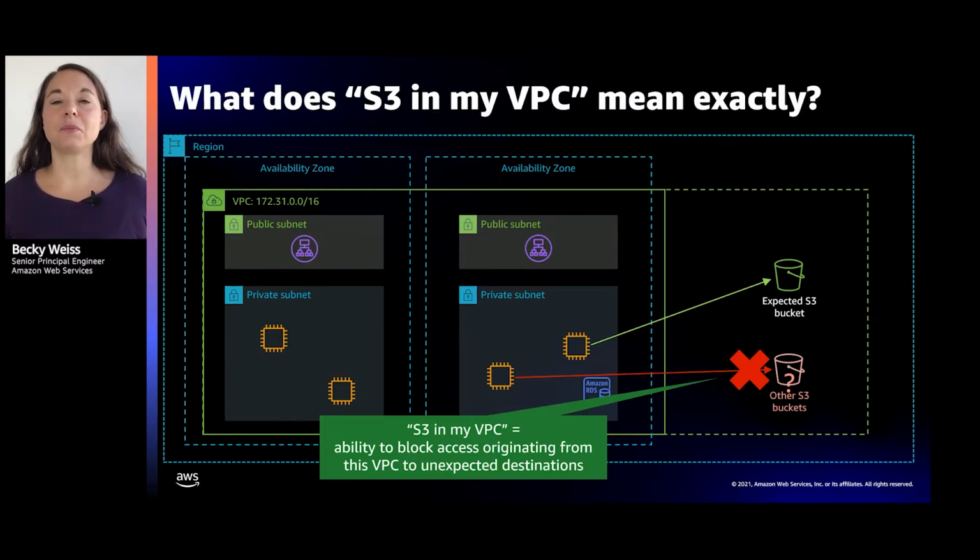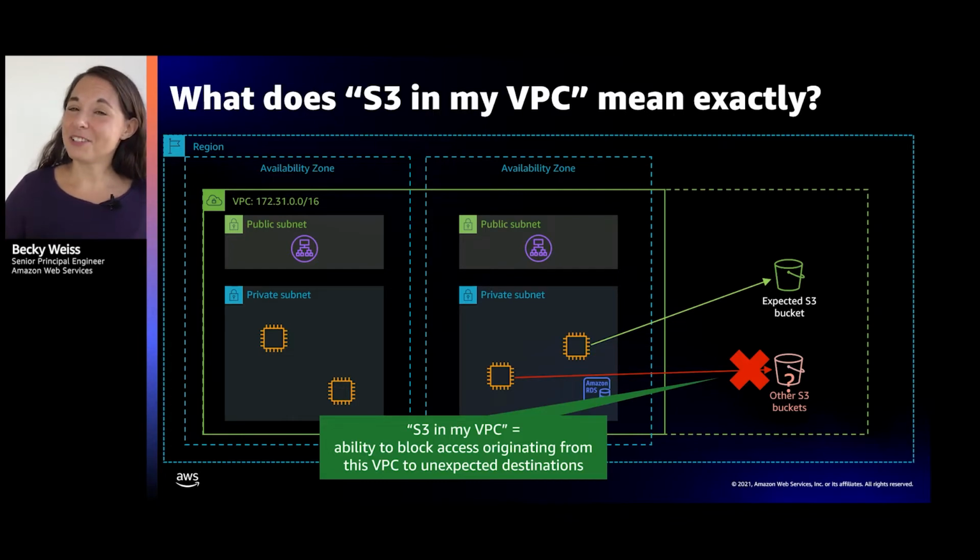I'd like to make sure that the parts of S3 that get used by the workloads in the VPC, which I know what they are, go to the locations in S3 that I expect and not locations in S3 that I'm not expecting. So S3 in my VPC might give me a way to assert that.